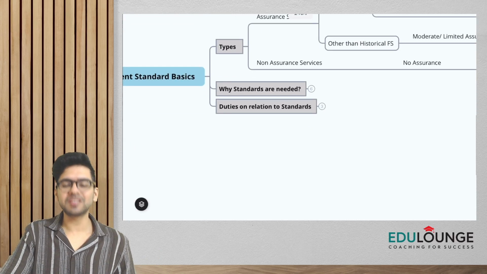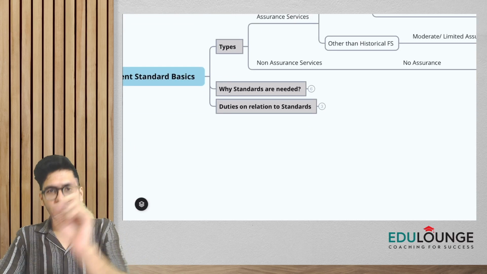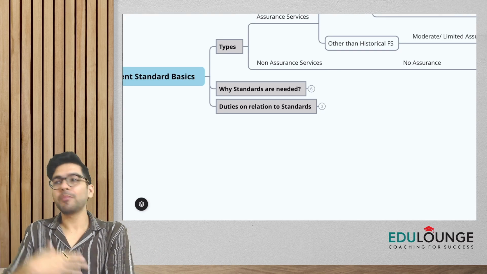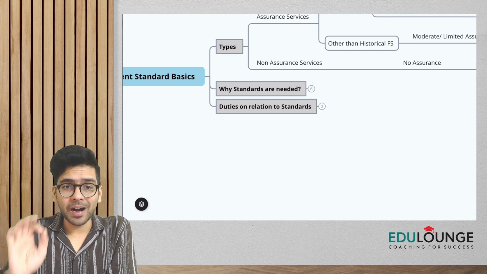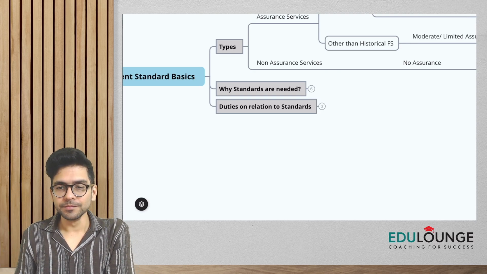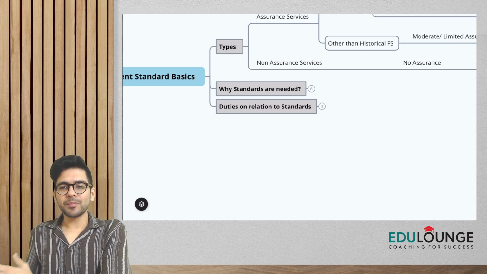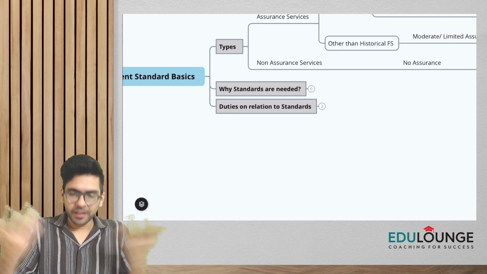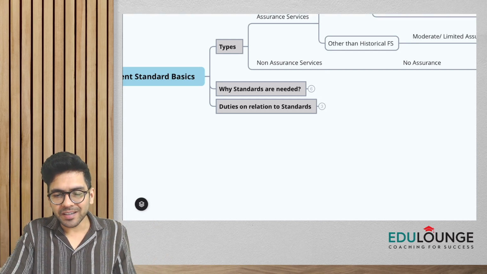Okay, all right. Now, again, guys, very theoretical and very basic topics. Why do you think these standards are needed? Number one thing, I just want to ask you again. If I am an auditor, doing the audit of the financial statements, are standards on auditing mandatory to be followed? Yes or no? Do you think these standards are mandatory? Yes, these standards are mandatory. They have to be followed, right? Okay. So let's understand why standards are needed first.